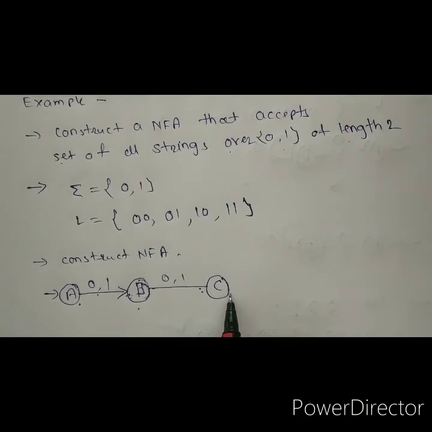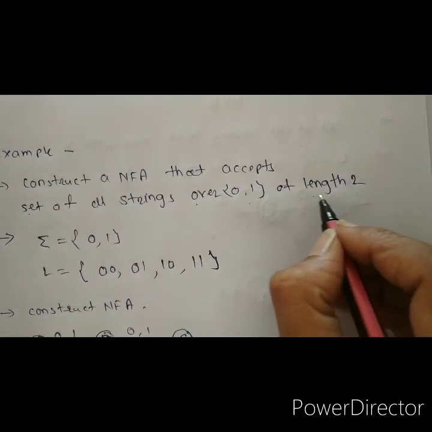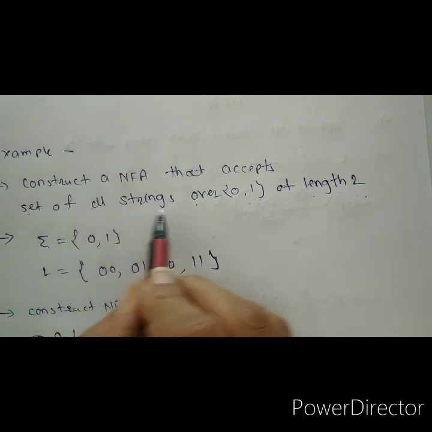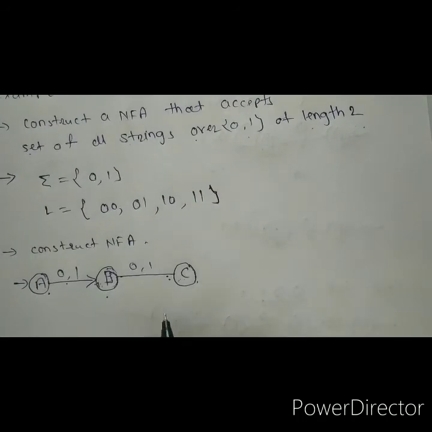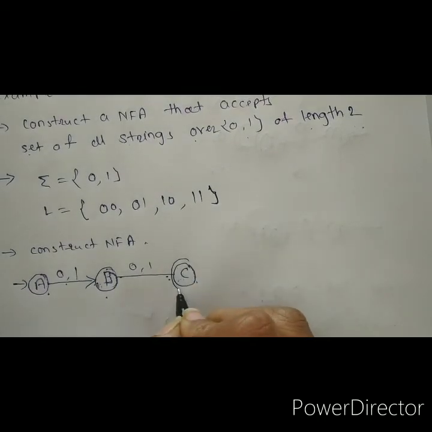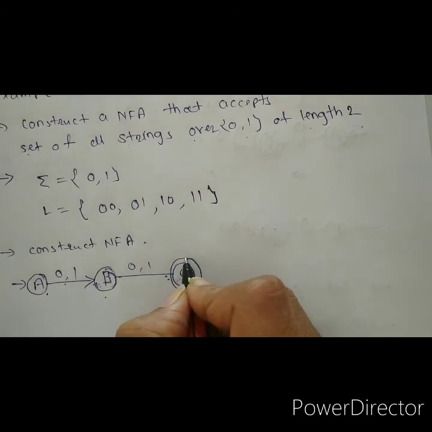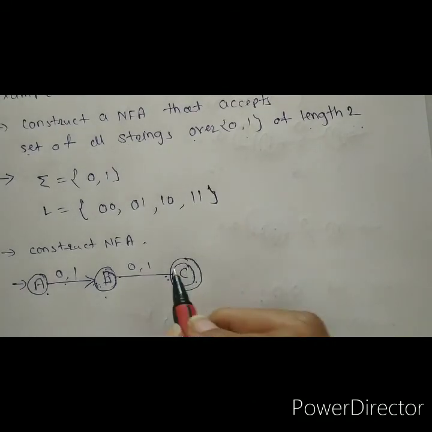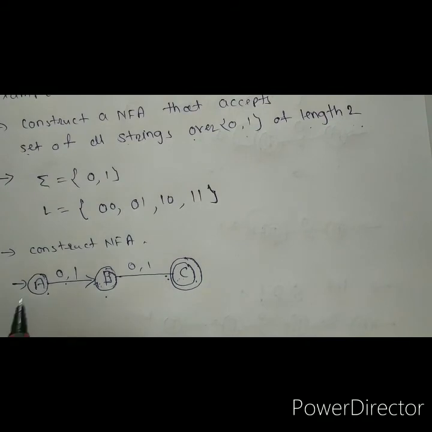Now at this point, what is the length of the string? Look here, 0, and this also 0 or 1. Now the length of the string is 2, because we have to find strings of length 2, the set of all strings over 0 and 1. So now we get this. This is our final state. We show it with the double circle. Now this is your final NFA.